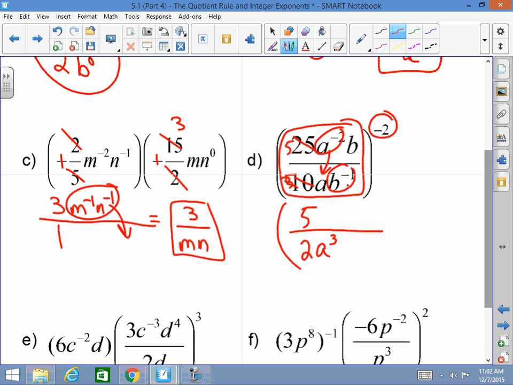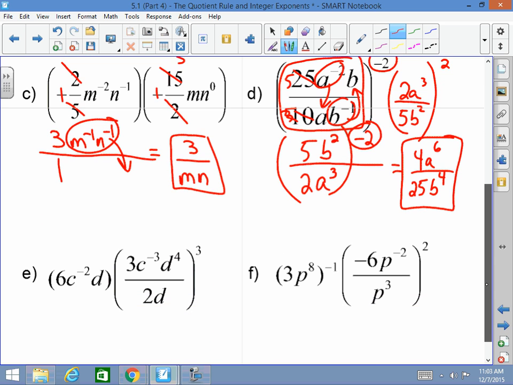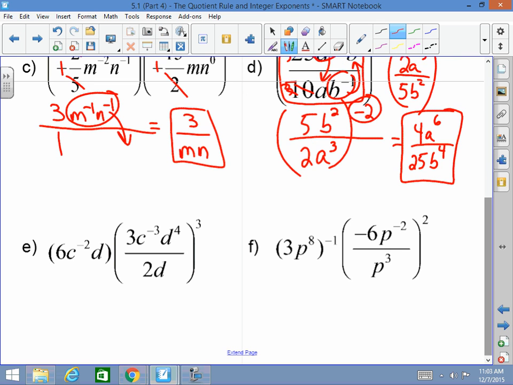I'm going to take this b to the negative 1, bring it up. So now I have b squared in the numerator. And all of that is raised to the negative 2 power. Now remember, I told you do it your way. My way, I like just flipping it and then changing the sign. It's easier. So this is going to become 2a cubed over 5b squared, raised to the 2nd power, which equals 4a to the 6th over 5 squared, which is 25, b to the 4th. Make sense?